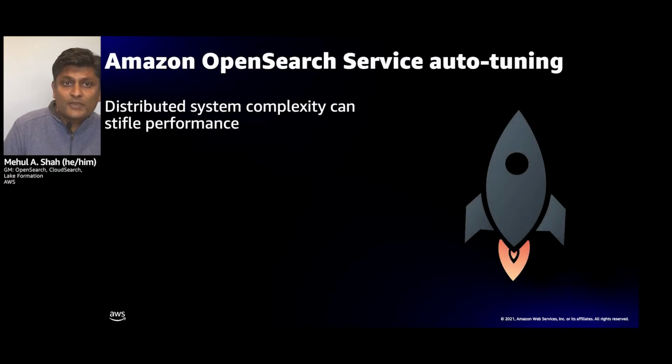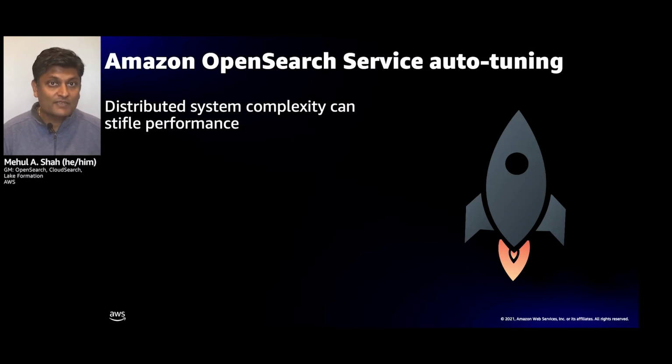Another cool feature that we have in the Amazon OpenSearch Service is AutoTune. Now every new cluster that spins up is enabled with auto-tuning. We all know that distributed systems can be quite complex, and if they're configured incorrectly, your performance is going to suffer.